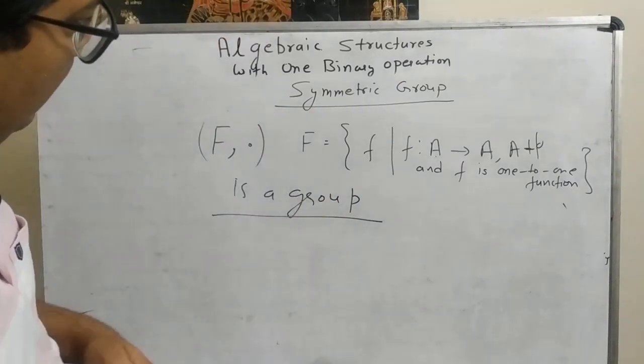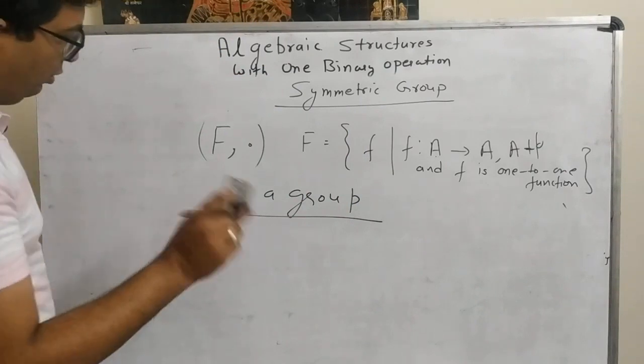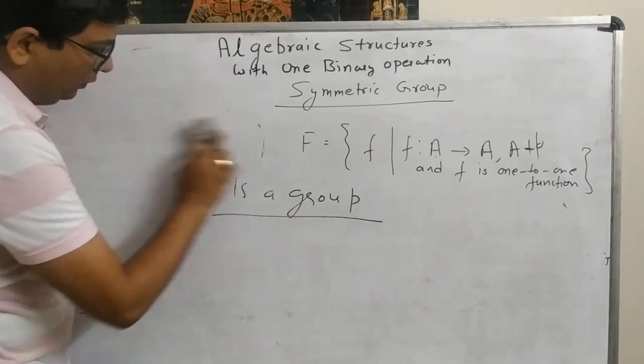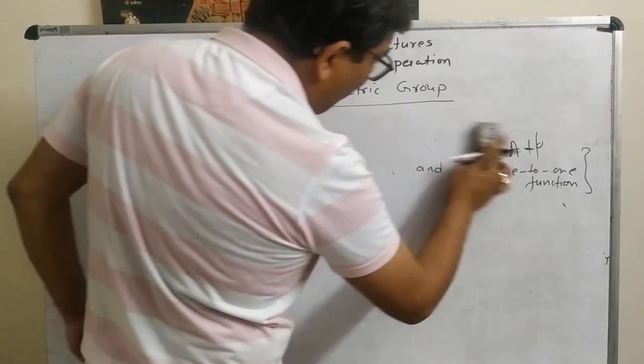Now let us discuss the term permutation in mathematics. So what is a permutation?